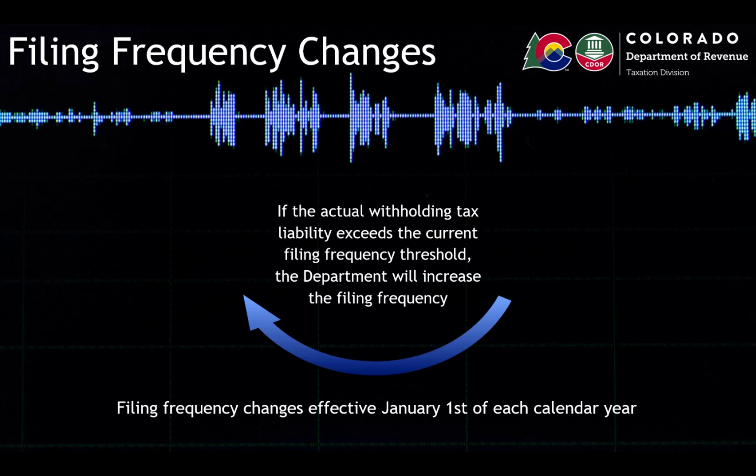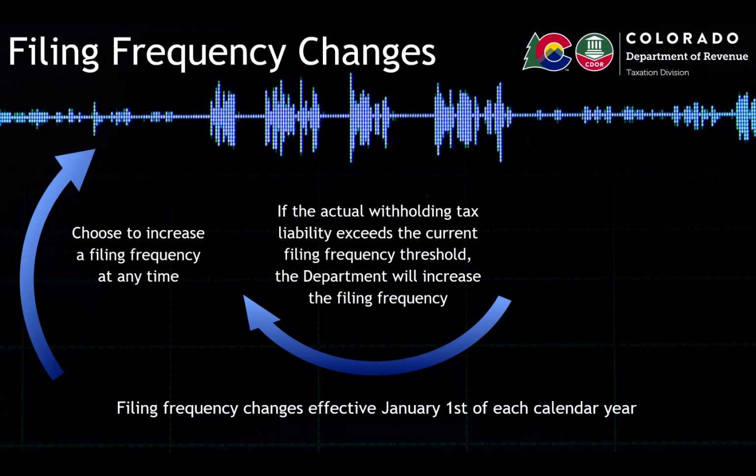Employers are sent a letter when there is a change to the filing frequency made by the department. Letters are generally mailed 1 to 2 months before the change takes effect, so please ensure the employer's mailing address is correct. I am going to pause here as this is very important. To avoid late penalties or interest, it is the employer's responsibility to communicate any filing frequency changes to any of its third-party preparers. An employer may elect, at any time, to file on a more frequent filing frequency.